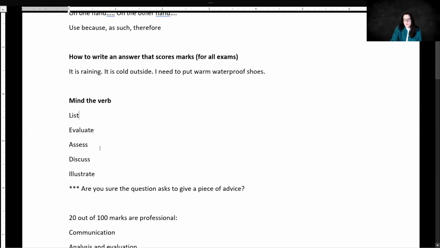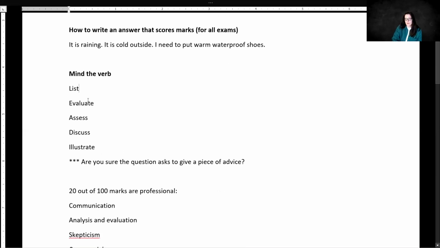You need to mind the verb. So for example, if a verb is a list, you will just list the ideas with no justification. But that is highly unlikely to happen for professional level. It's not just audit and assurance. It's not just performance management. No, it's a professional level.